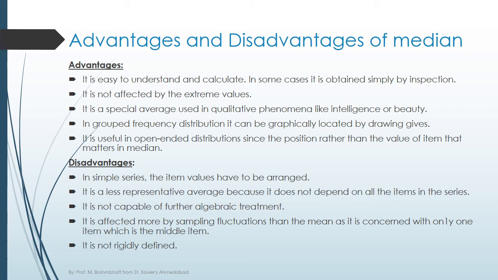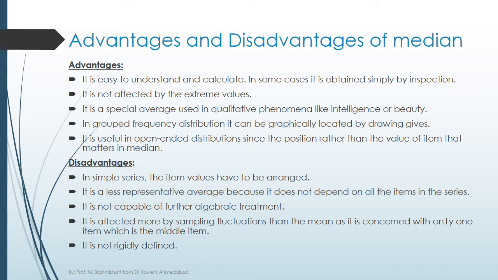It is not affected by extreme values. Extreme values are the smallest and the largest values. It is a spatial average used in qualitative phenomena like intelligence or beauty. In a grouped frequency distribution, it can be graphically located by drawing. It is useful in open-end distributions, since it is the position rather than the value of the item that matters in the median.